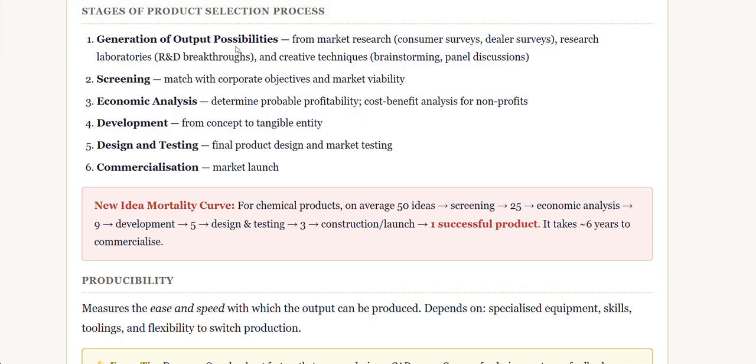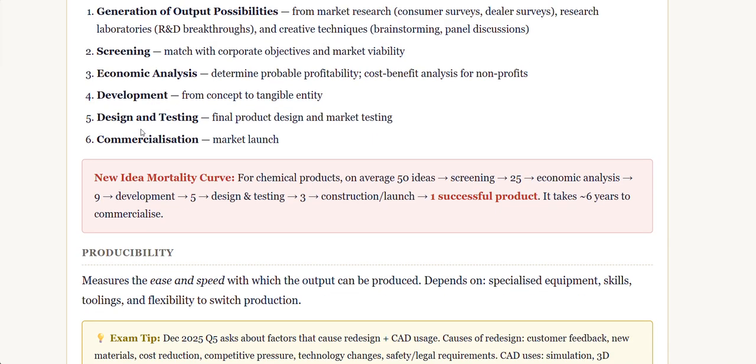First, we do the generation of output possibilities based on the surveys, research, and everything. With brainstorming, we come to an idea of different products, and we screen them. We screen and match them against our vision, mission, and corporate objectives. And third, we do the economic analysis: in this current economic situation, would there be profit for the company by producing this particular product, and would there be profit for the stakeholders? All of that is evaluated.